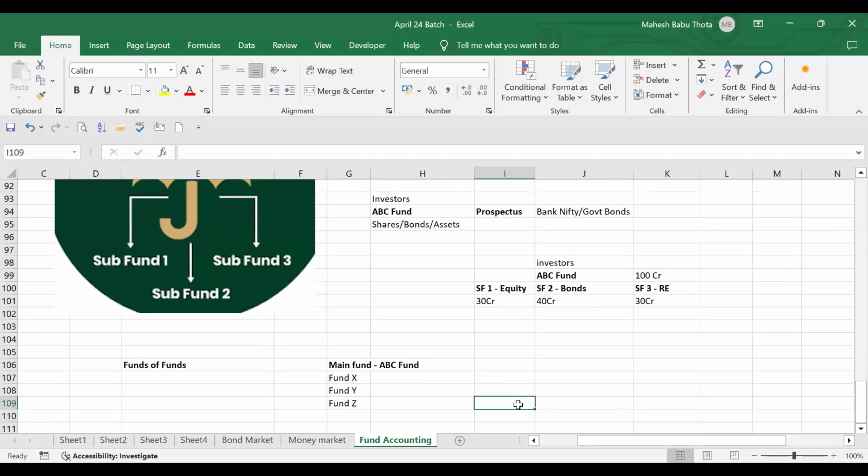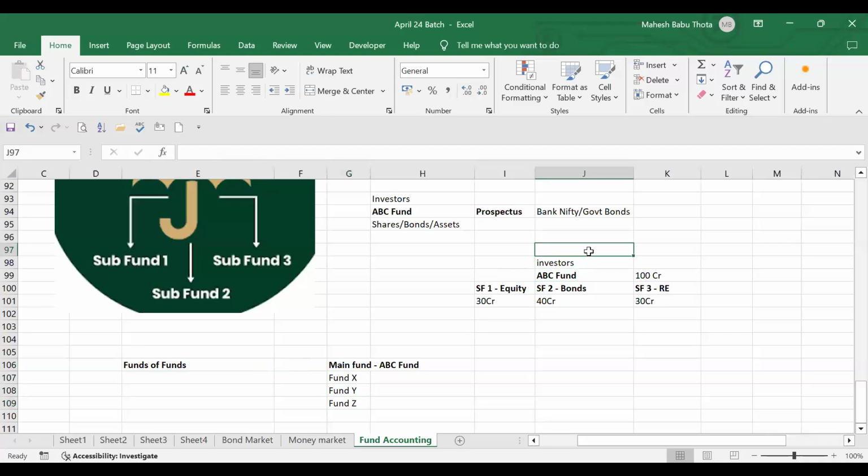These are not directly investing into the stocks. Even this umbrella fund is the same thing. Sometimes some funds may be managed by the same fund houses also. In umbrella funds, the sub funds are managed by the same investment managers and same fund houses. But in case of funds of funds, this fund X and fund Y may be managed by other fund houses also. It's not required to be maintained by the same fund house.